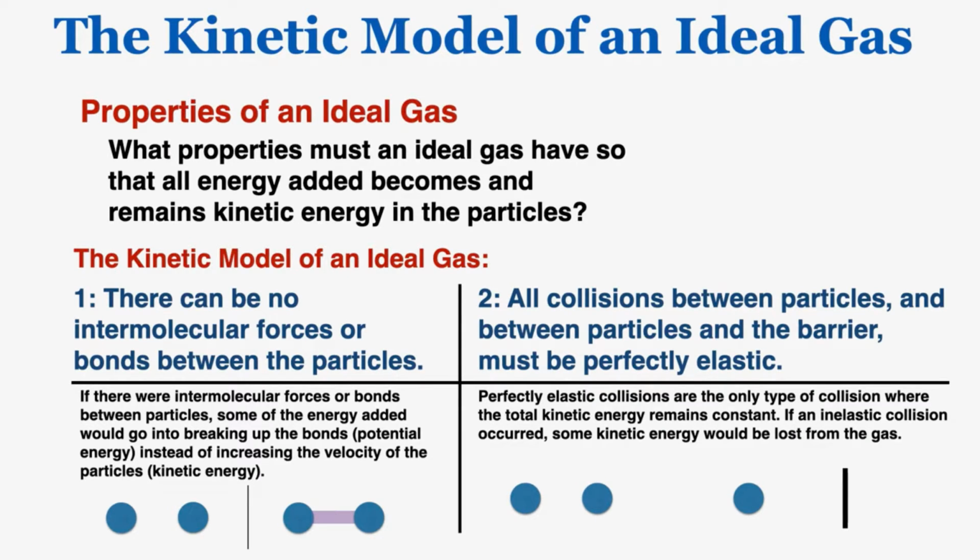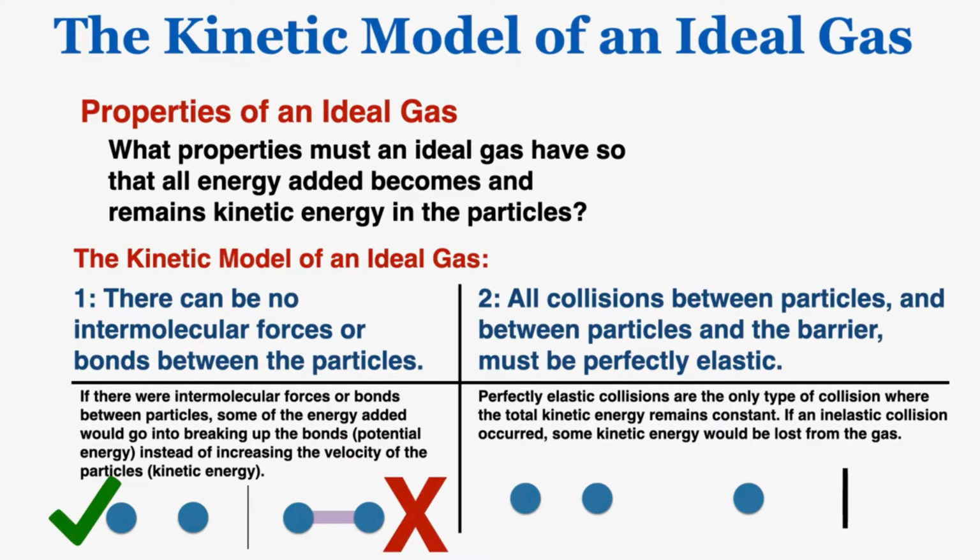It would become potential energy instead of increasing the velocity of the particles, which increases the kinetic energy. So a situation where there are no bonds at all between the particles means this could be an ideal gas. And if there are intermolecular bonds, that's bad, and that means that this is not an ideal gas.